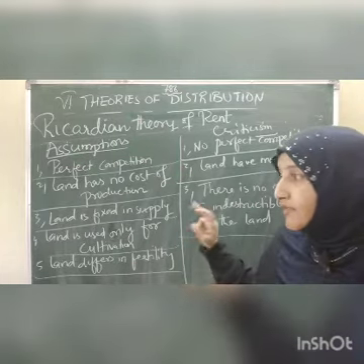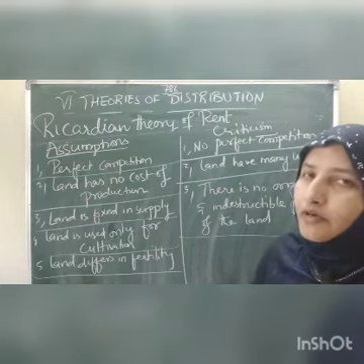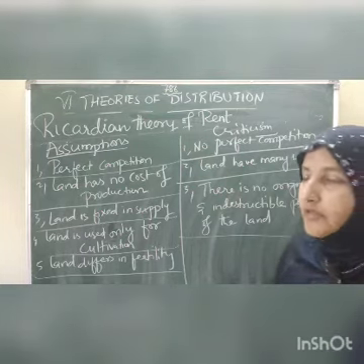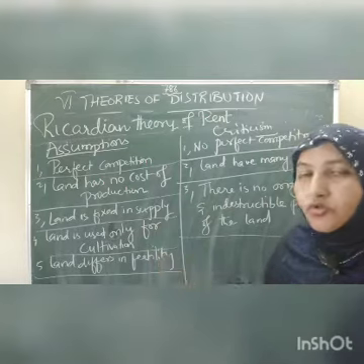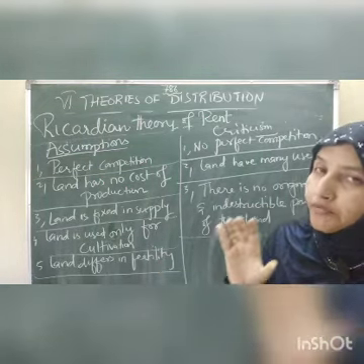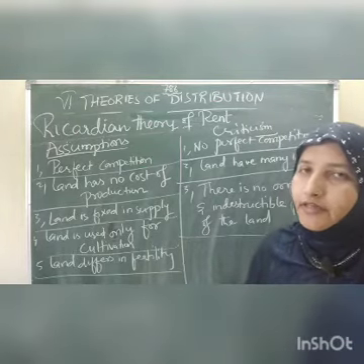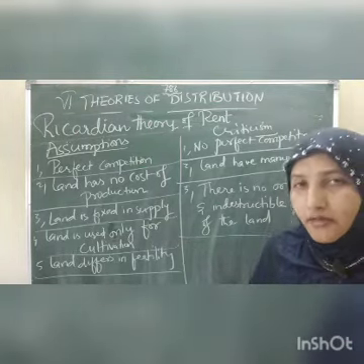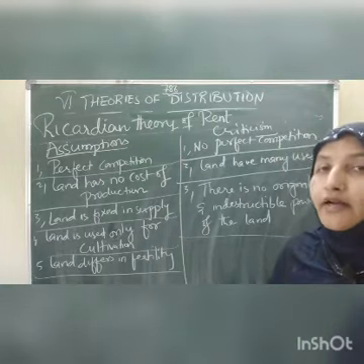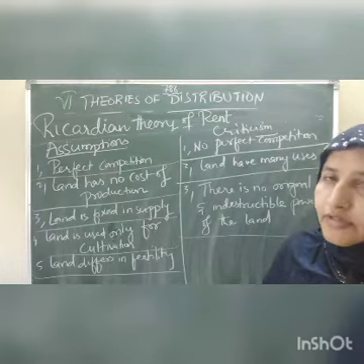Okay, land is fixed in supply. That assumption is true. Land we cannot take from one place to another place, children. It is fixed in supply. Land is used only for cultivation is the assumption, that we can use land only and only for cultivation. And then, land differs in fertility. Yes, that's true. A, B, C grades of land explain that land differs. One land is not the same as another land, it differs in fertility.